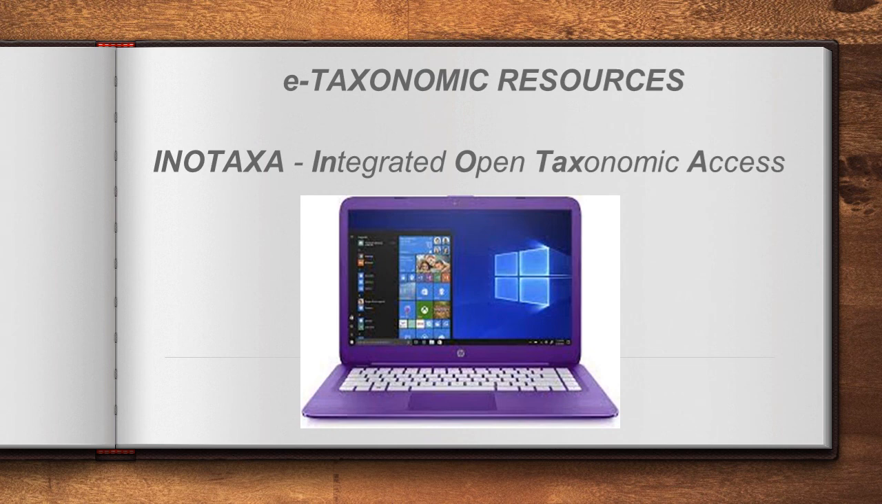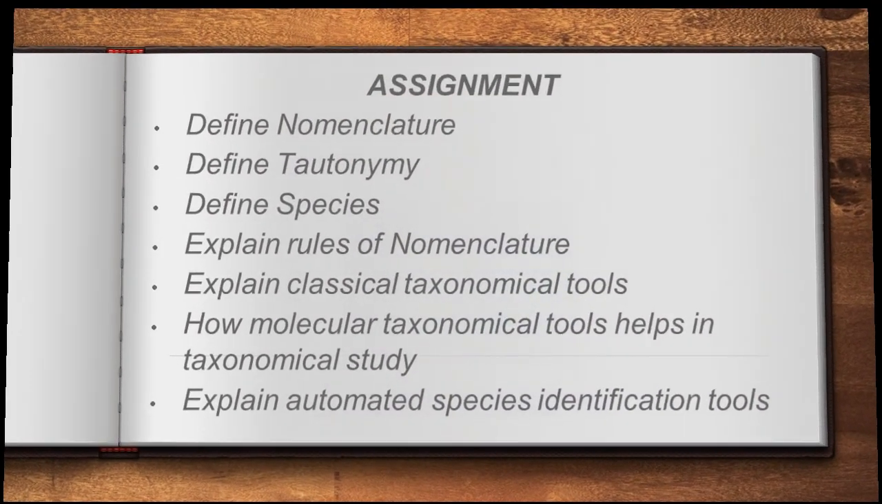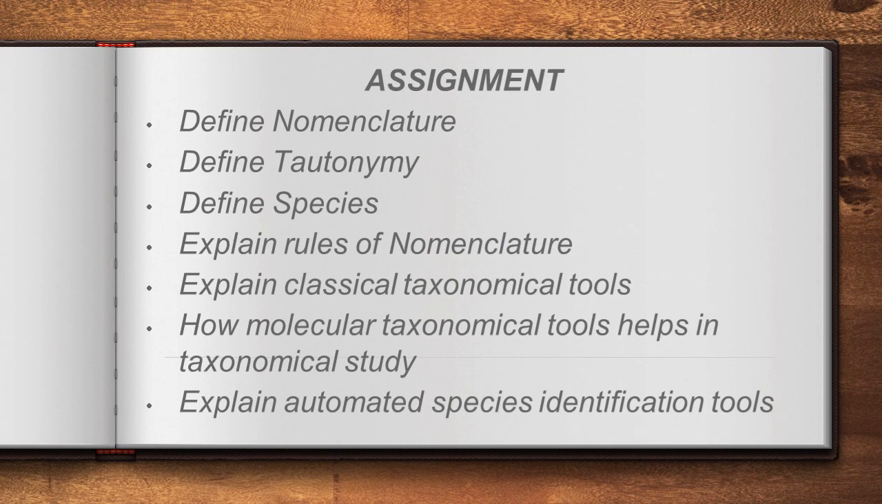Fine. I give a few questions here, dear students. The first question is define nomenclature. Second question, define tautonymy. And third question, define species. So these will come under either 2-mark or 3-mark questions. And I will give a few 5-mark questions also, very simple but important questions.